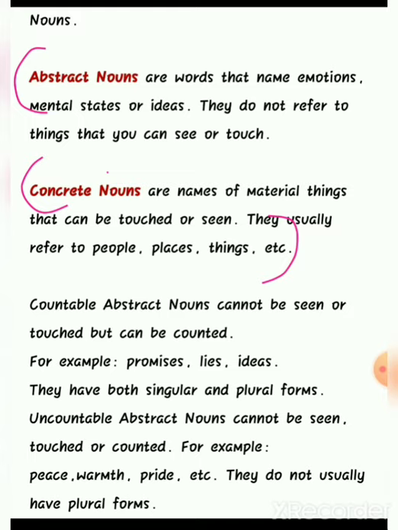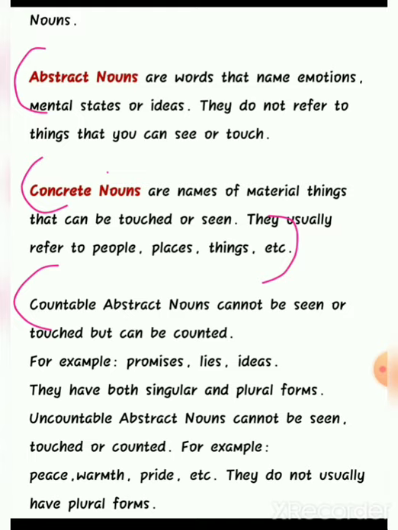Now, moving ahead, countable abstract nouns cannot be seen or touched but can be counted. For example, promises, lies, ideas. In this scenario, we can count how many ideas we have, how many promises we have. So that can be counted. And they have both singular and plural forms. I have one idea, I have two ideas. So we have both singular and plural forms.